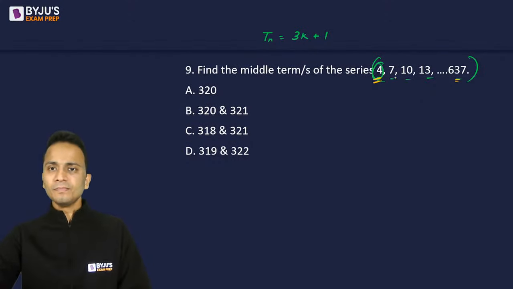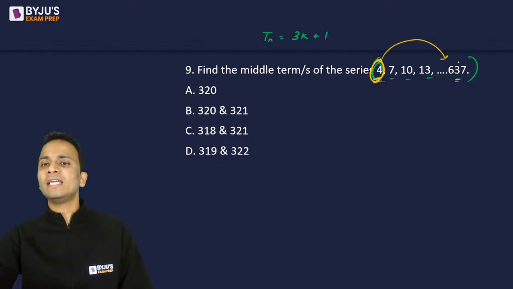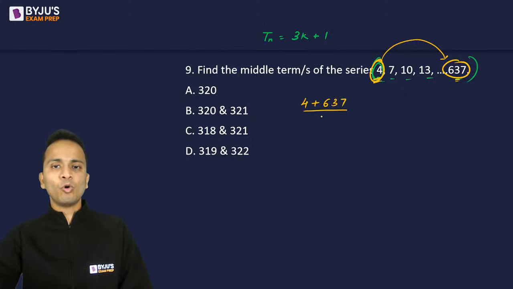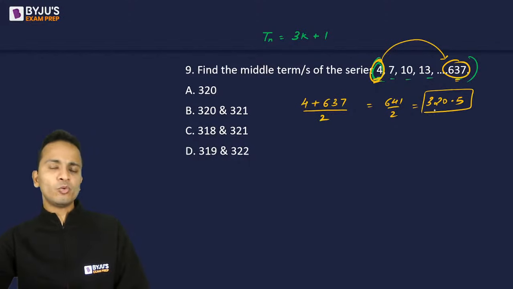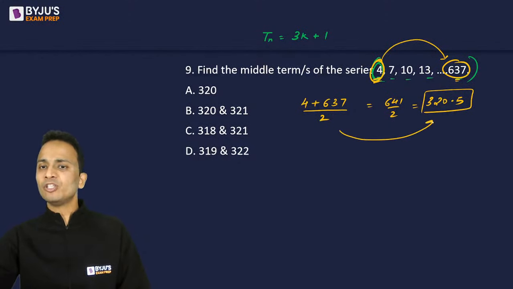All right. Now, how we can find out the middle term is by taking the average of the first and the last term. So if I take the average of first and the last term, 4 plus 637 divided by 2, that means 641 divided by 2, that means 320.5. Now 320.5 comes out to be the average of this.